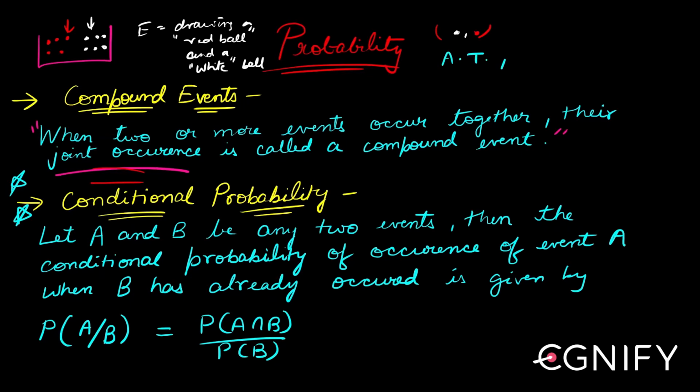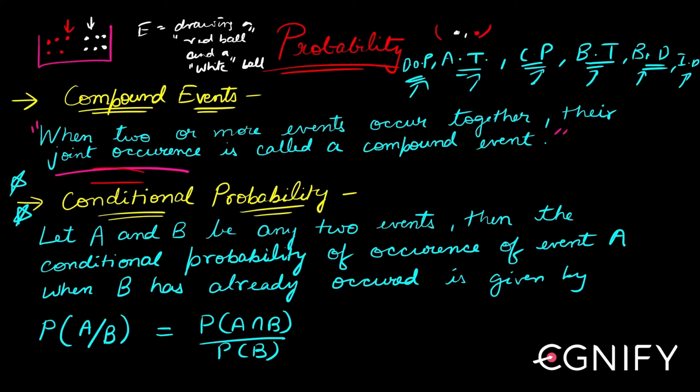A lot of questions will fall under those. Then conditional probability, Bayes theorem next, binomial distribution, and independent events. So these 5, 6 broad categories, most of the questions will fall under one of them. Conditional probability is one of those.